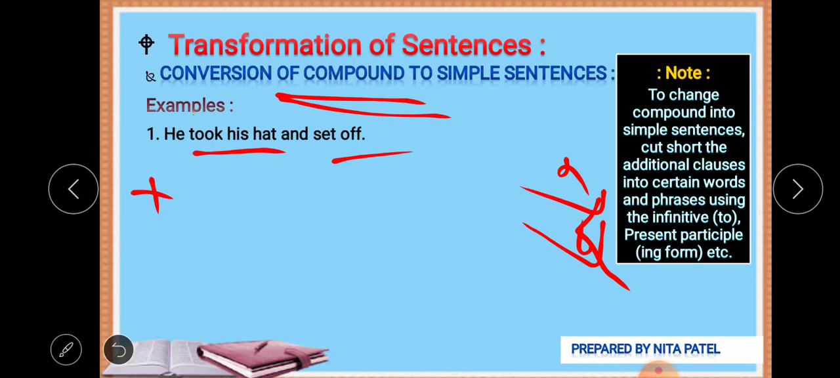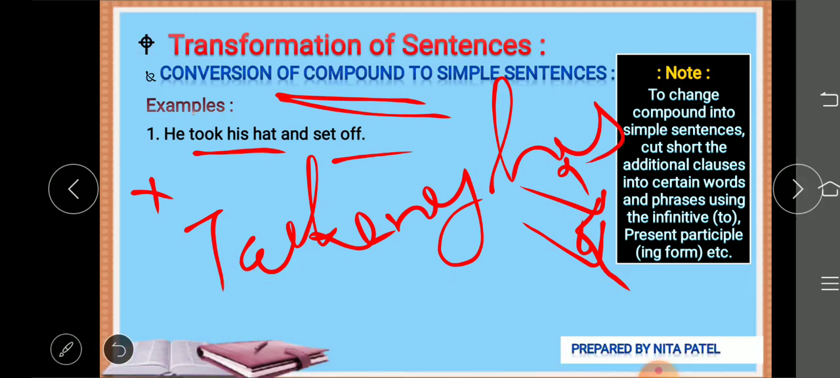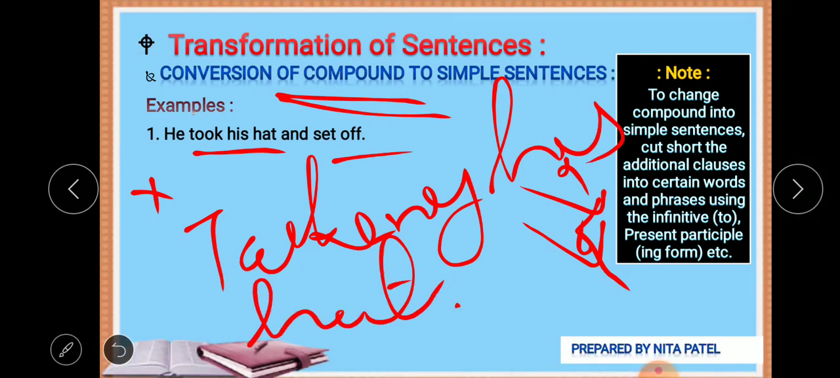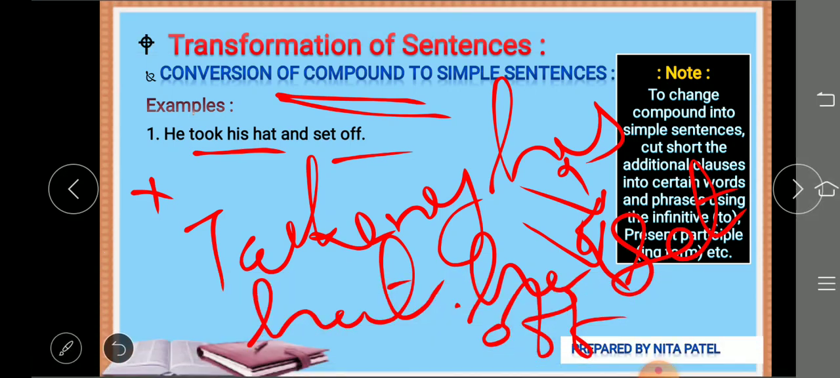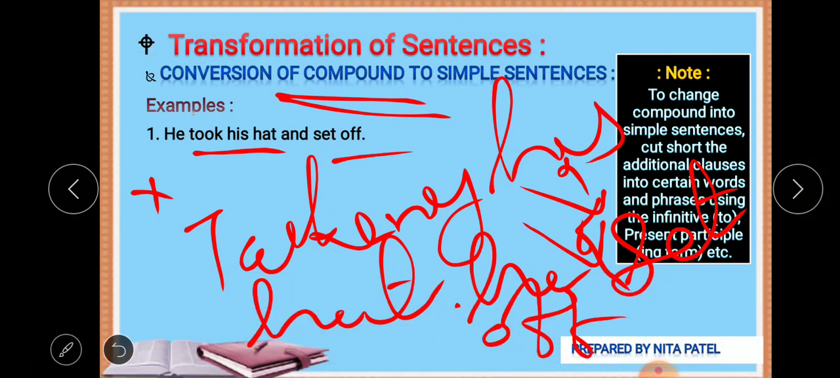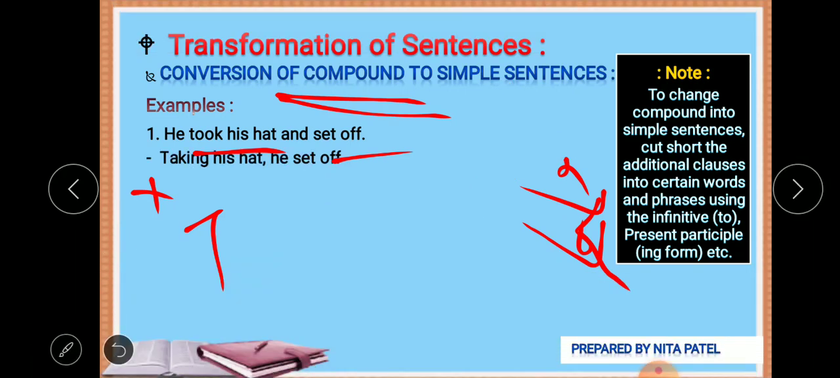Taking his hat, he set off. We can say so, right? So that would be our answer. Taking his hat, he set off.